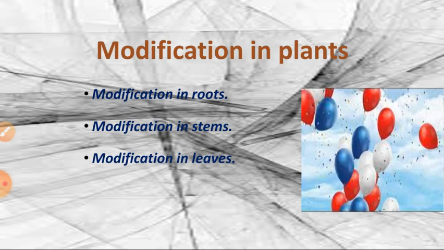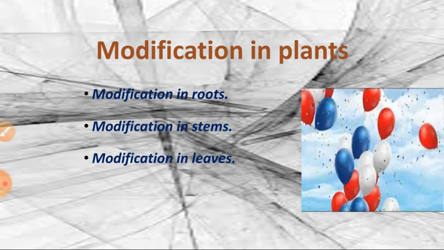And underground modification in stem: rhizome, corm, tuber, bulb. Examples: ginger, turmeric, potato, onion, garlic. These are all called the stem part of the plant. They are completely buried under the ground. Okay, and what we consume as food, garlic and onion, are fleshy leaves. The part we can see above the soil, the leaf part of the onion, is called scaly leaves.